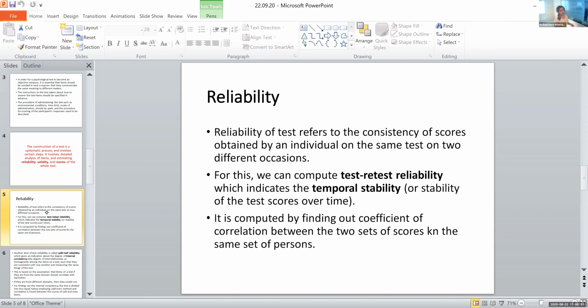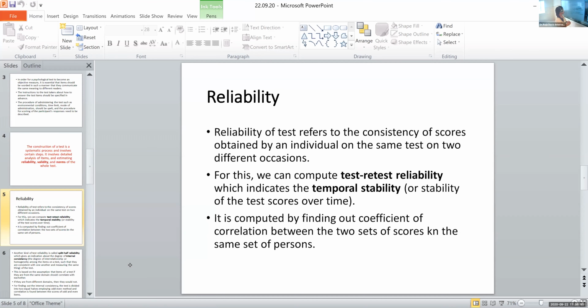And we've learned two types of reliability here. There are several other advanced methods to find reliability, but for our particular syllabus, these two are enough. And the first one is computing the test-retest reliability.